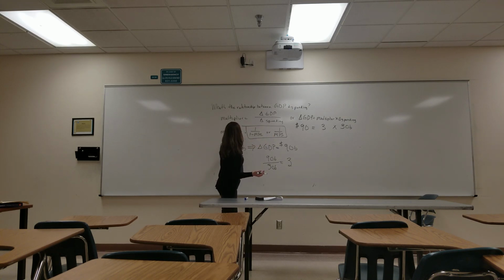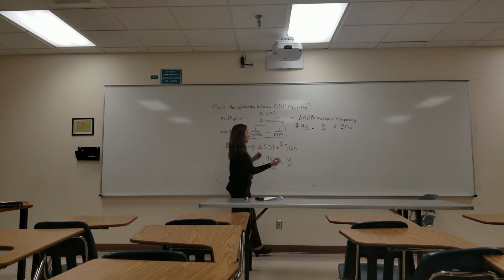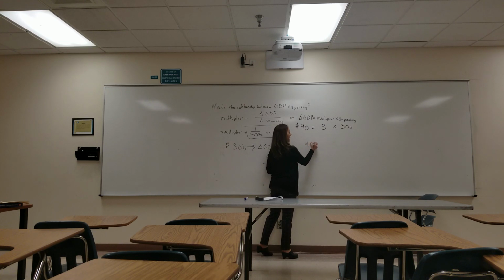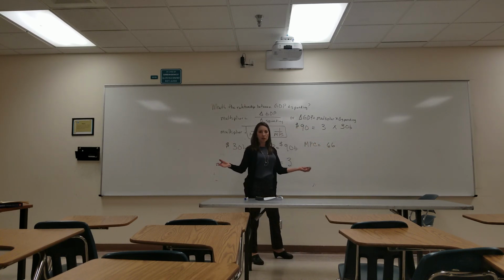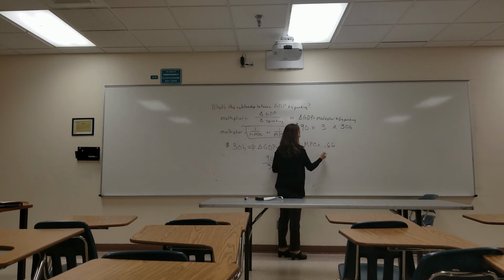Okay. So let's say we have a marginal propensity to consume of 66%, okay, for MPC, people spend 66 cents out of every dollar, okay, then what does that mean?